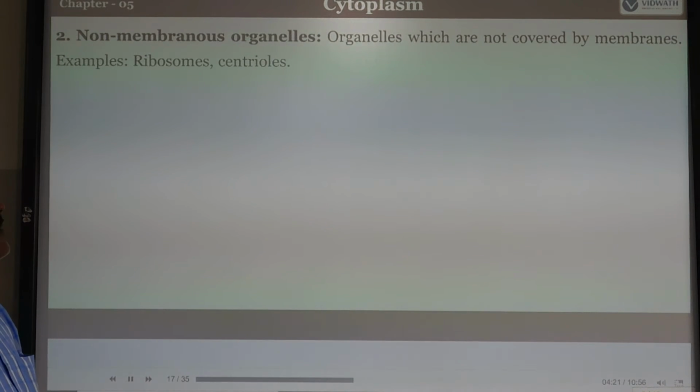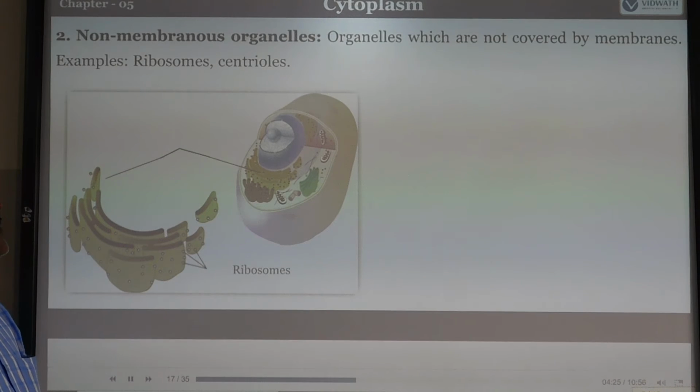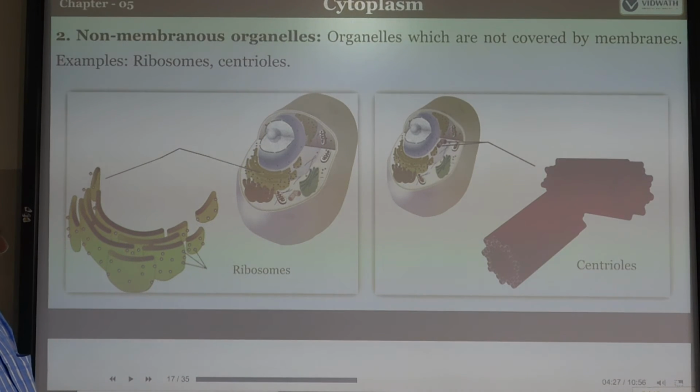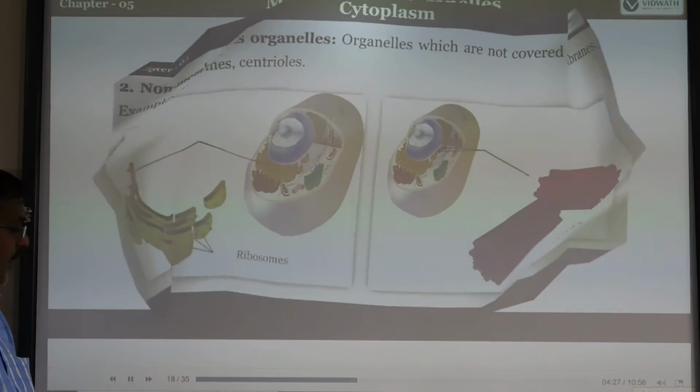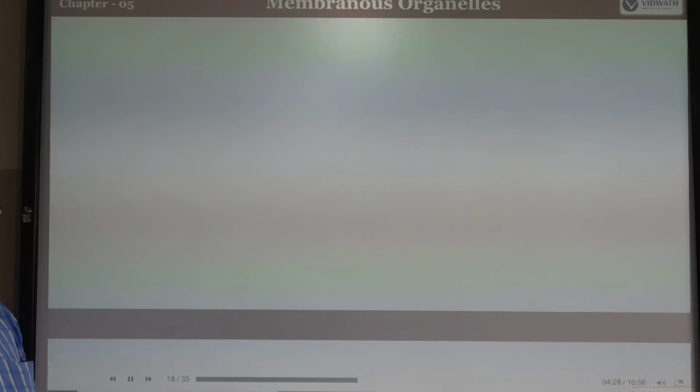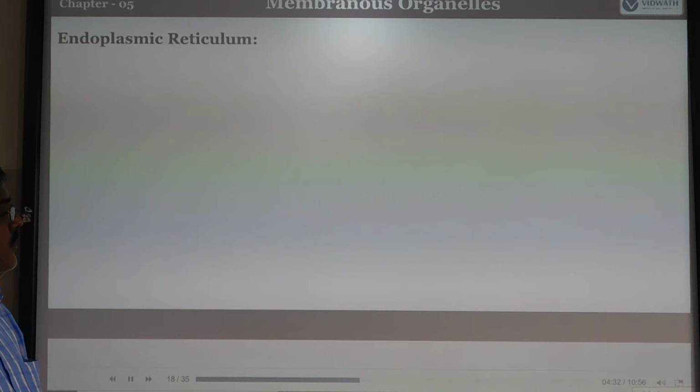Non-membranous organelles means the organelles which are not covered by membranes. Examples are ribosomes and centrioles. So now we can study the organelles one by one. First one,